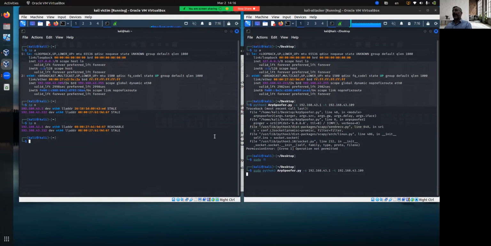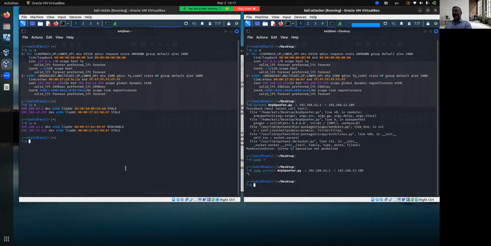Which means that if we try to ping or access the internet or do anything on the left machine, the packets are going to be traveling to the attacker's machine, who will decide what he wants to do with them. He might decide that he wants to drop them, creating some kind of denial of service. He might decide to forward them on to the real gateway and then get an answer and pass it back towards the victim, but it's up to him. Point is that the packet will reach the attacker instead of reaching the gateway.